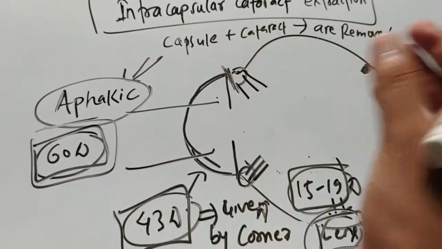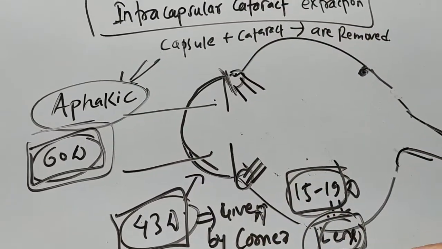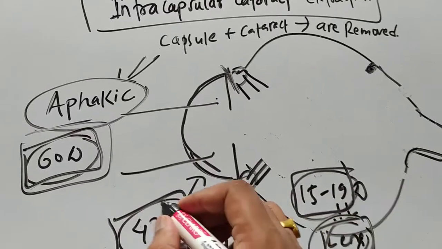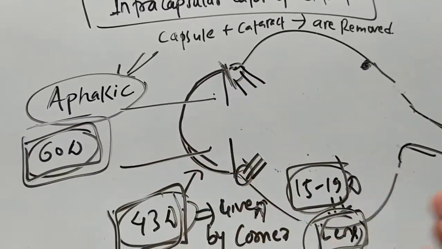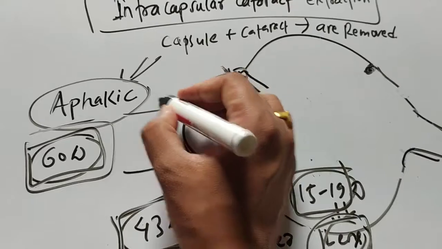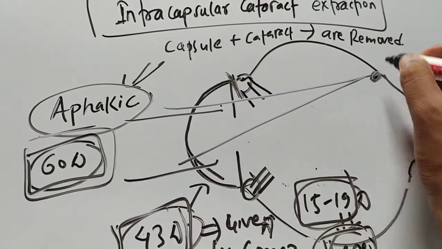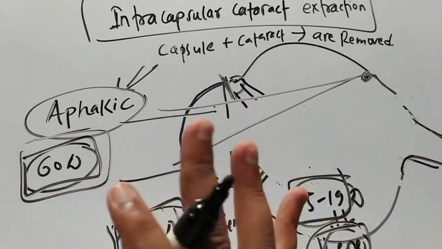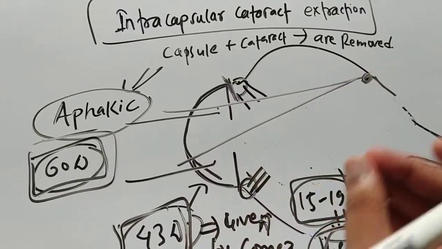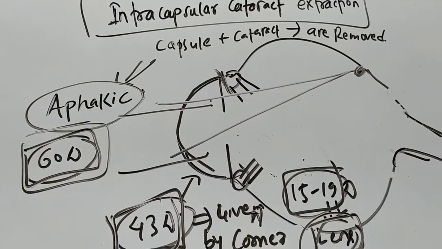That's why you will have only 43 diopter now, and this 43 diopter is not sufficient to converge the image rays at the retina. So if you make the patient aphakic, the patient cannot see anything.